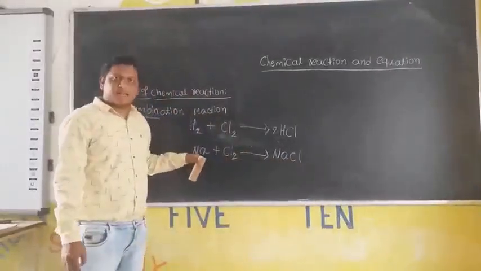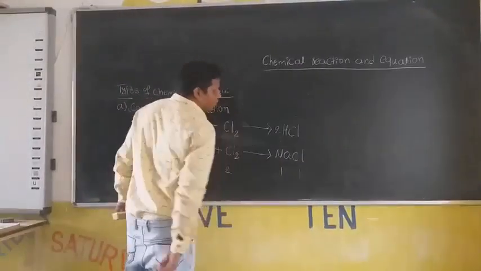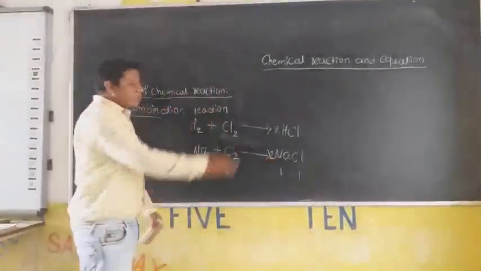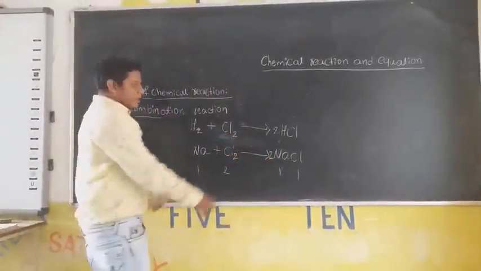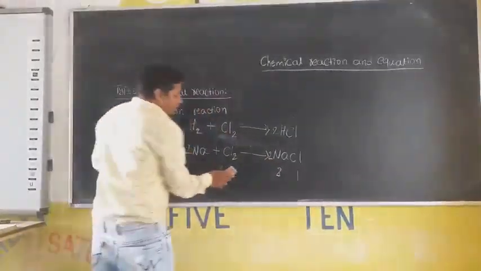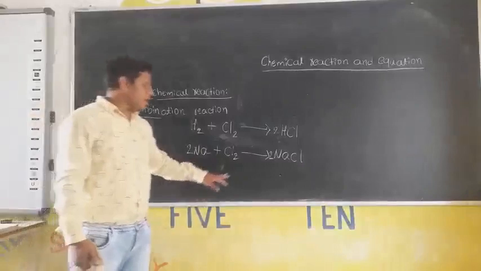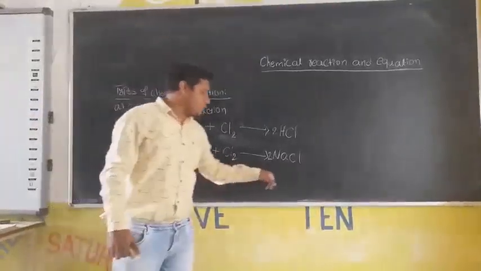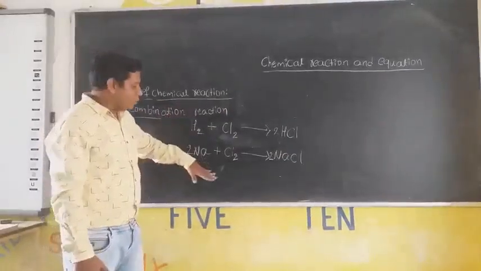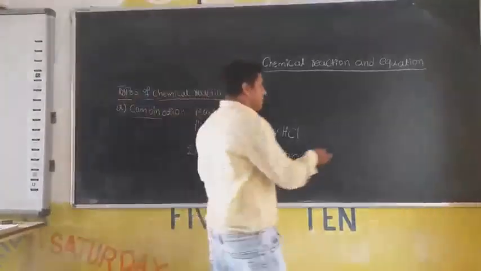Then is this reaction balanced? No. Here 1 sodium, 2 chlorine, but here 1 sodium, 1 chlorine. You should balance your chlorine. How do you balance? Add 2 here. Okay, now chlorine is balanced, but what about sodium? Here sodiums are 2, but here is 1. Then add 2 here. Okay, this one is the balanced chemical reaction. Then when sodium metal reacts with chlorine gas, it produces sodium chloride. And this one is an example for combination reaction because 2 or more reactants react and produce a single product. Okay, now take one more example.